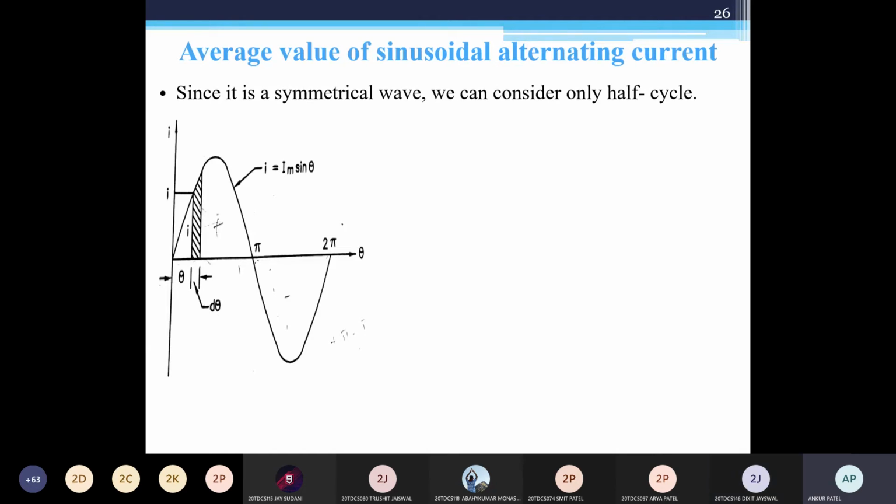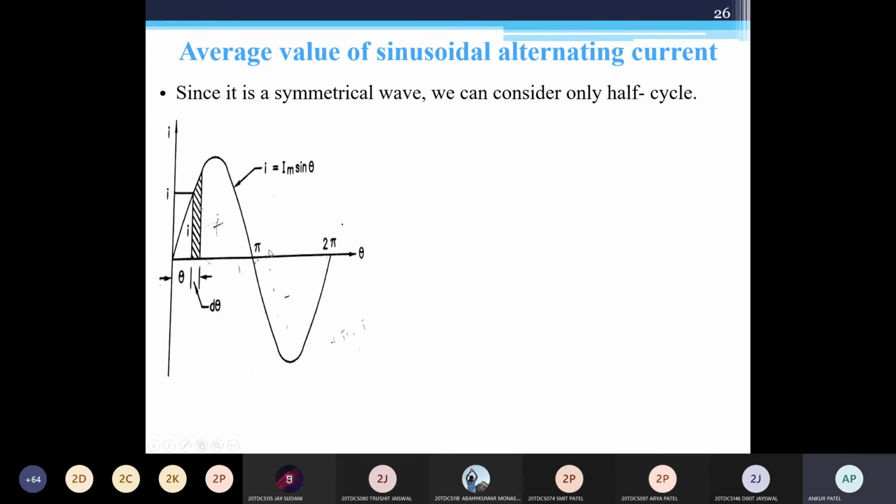Any other answer? Sir, half cycle. Half cycle. Okay, you can see here we are going for the average value. The average of plus and minus becomes 0. Are you getting me? This is plus, this is minus, so that becomes 0 for the average value.